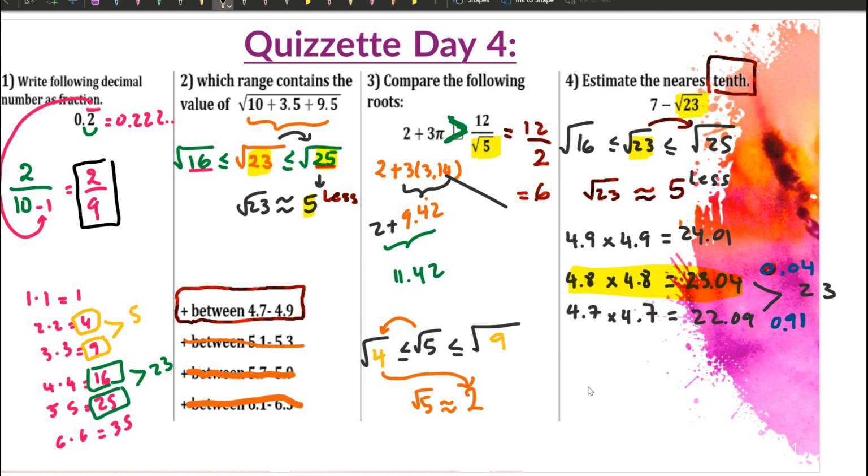So square root of 23. Earlier we said that it's around 5. Now we know the closer value is 4.8 instead of 5. Now keep in mind the problem is not done yet, because they ask you 7 minus square root of 23. That means 7 minus 4.8. 7 minus 4.8 is 2.2. That's the answer.